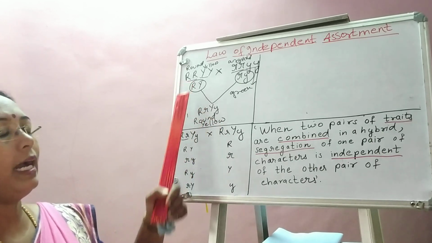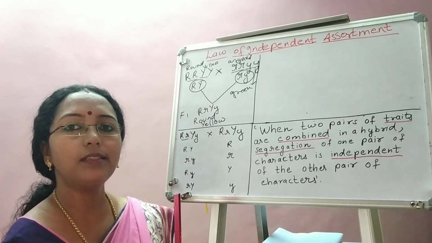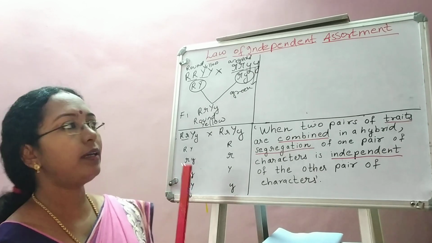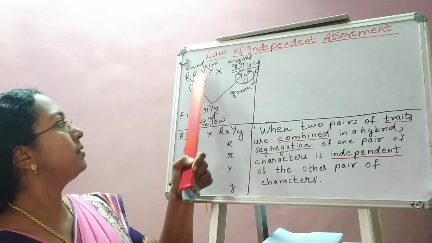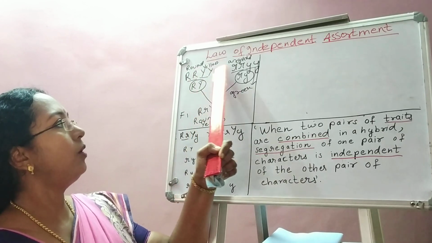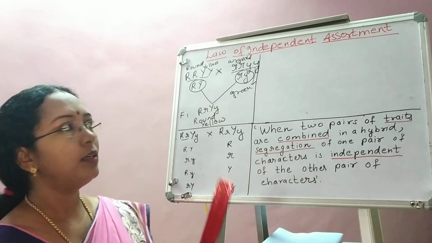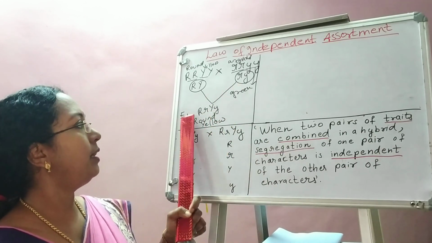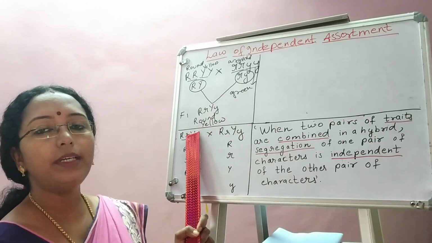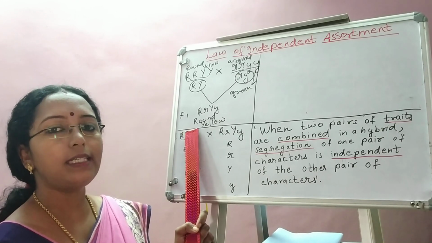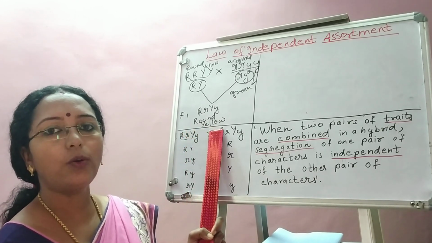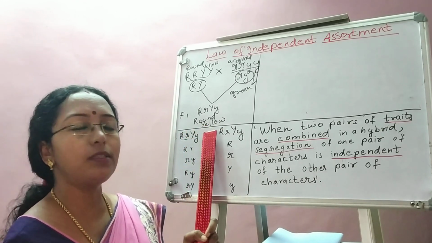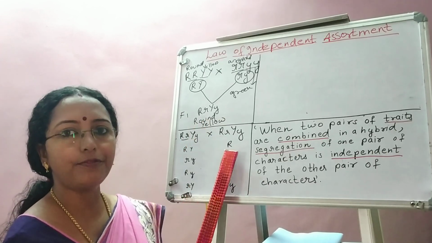See here, dihybrid cross means you take two characters into account. Here the two characters taken are seed shape and seed color, round yellow, wrinkled green. Their true breeding parents are crossed, gametes, and then in the F1 generation, you're getting all seeds which are round and having yellow color. And the next step is self-crossing of F1.